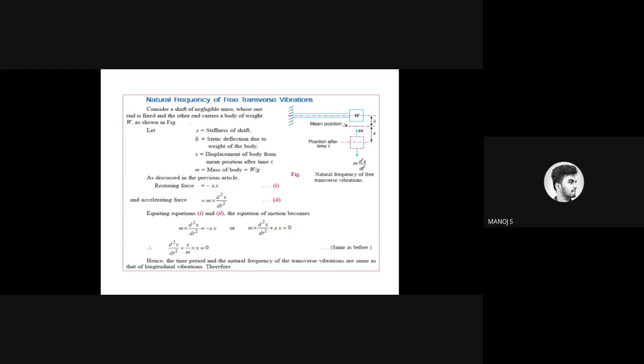So you should say along the axis and against the axis. Along the axis is called longitudinal vibration, and transverse vibration is against the axis. Okay? Okay, thank you.